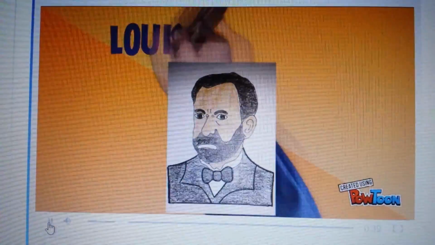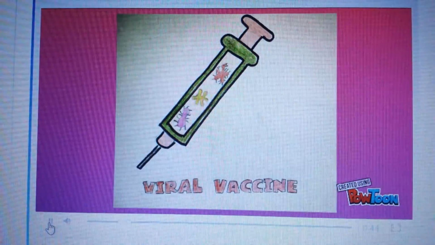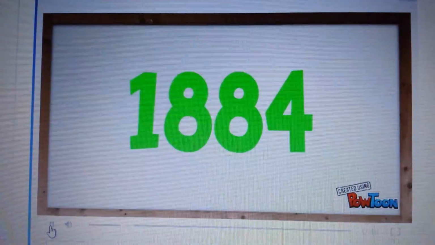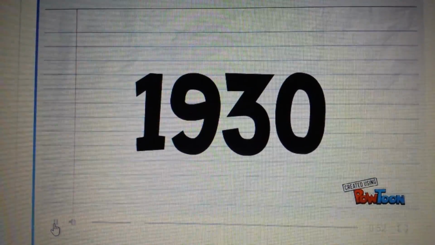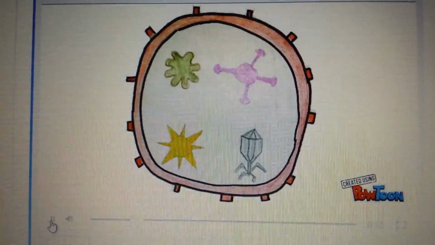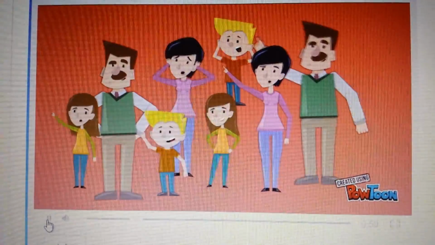In 1877, Louis Pasteur proposed the germ theory of disease. He then invented the first attenuated viral vaccine in 1884, which was then tested on humans in 1885. By the 1930s, the study of the behavior of single cells was advanced to a stage where it was discovered that viruses were able to grow in the cell. The production of viral vaccines was then highly mandatory.